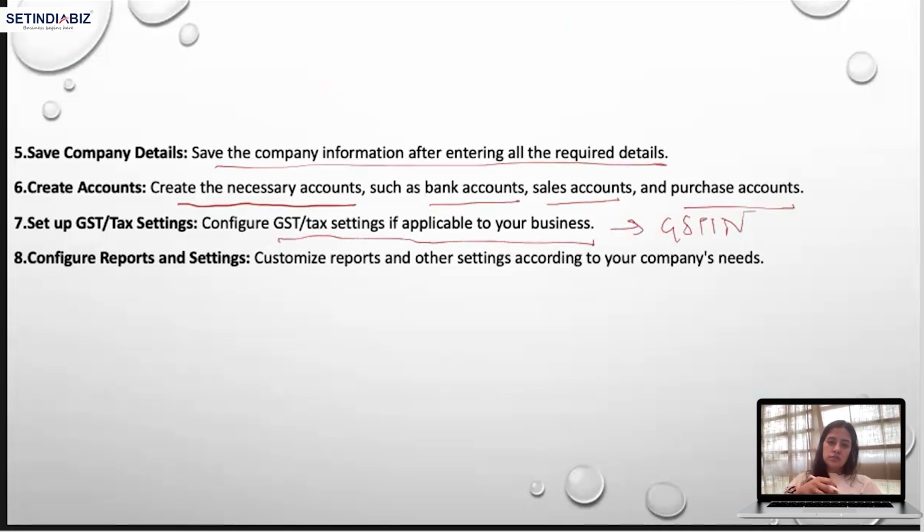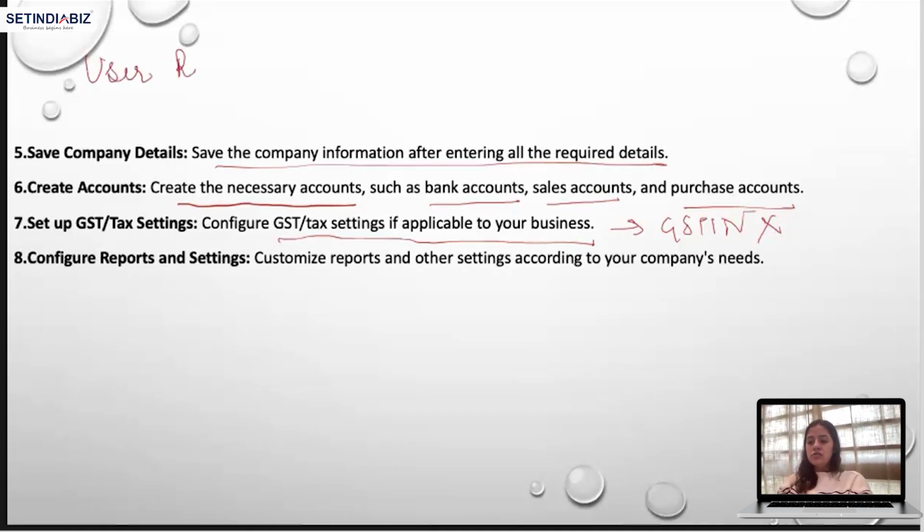If you are crossing the threshold limit, which we had just read about, 40 lakhs for some businesses and 20 lakhs for others, and I have my GSTIN number, I will avail these GST settings. If I am not crossing that threshold limit and I do not have a GST number, this is not required for me. Busy accounting software has the option of GSTIN, and it depends upon your business category whether you will be availing that option or not.